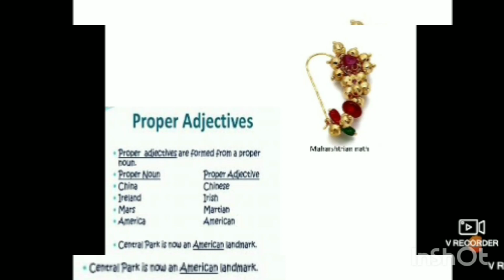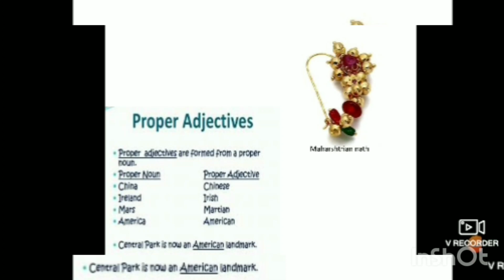Here in this picture, what can you say? You can see a particular ornament. Can't you see that? Yeah, I have also given the name underneath, but yet you need to recognize what it is. What do we say? We say Maharashtrian Nath. That means this is a particular ornament which people put into their nose. It is a kind of nose ring, but it has its own identification. It has its own identity, right?